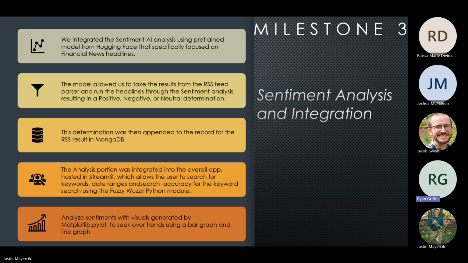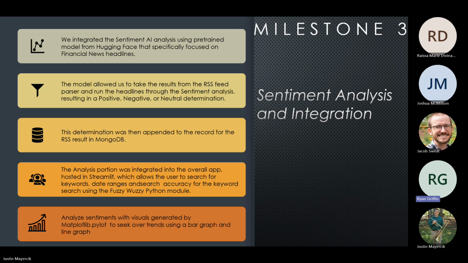The sentiment options were positive, negative, or neutral. From there, every single sentiment that we were returned, we then appended to its record in MongoDB. The UI portion of the app was mostly built through Streamlit, which also allowed us to host the tool for free.